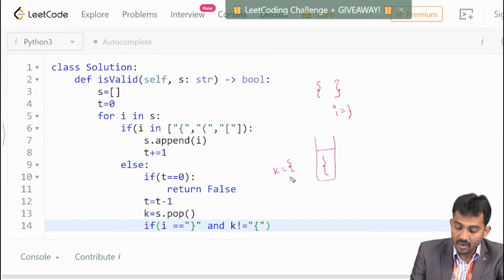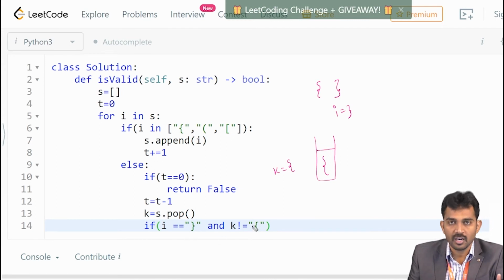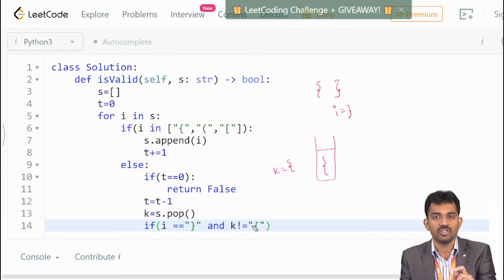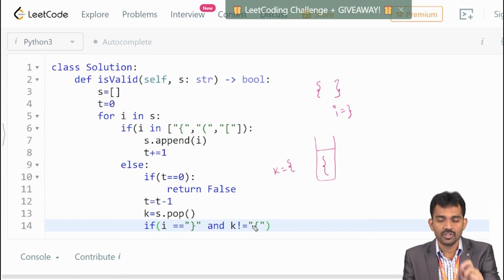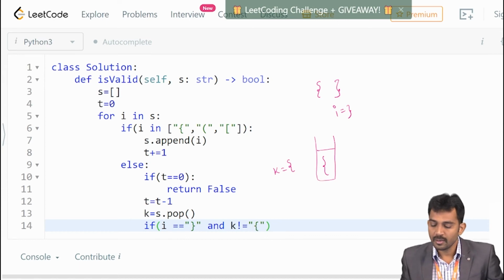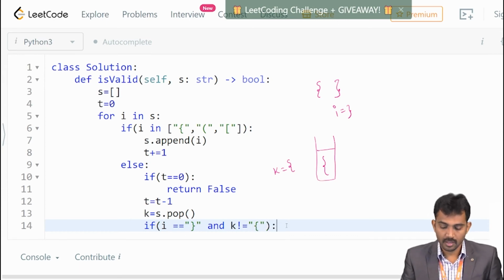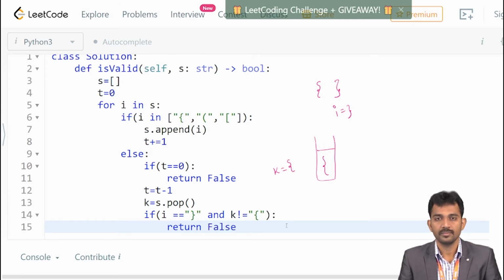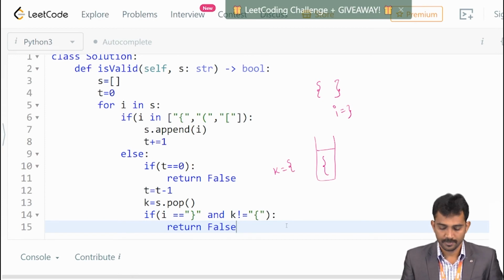Then I need to check whether the k contains the respective closed brace or not. If not, it means the string is not balanced, right? The string is not balanced. So you simply return false. Simply return false.